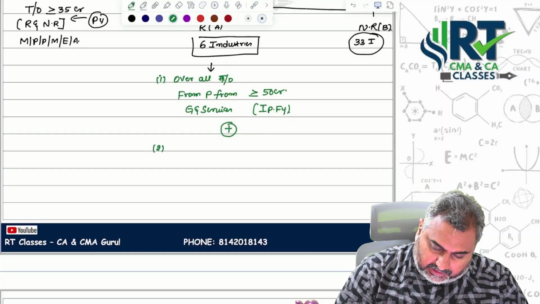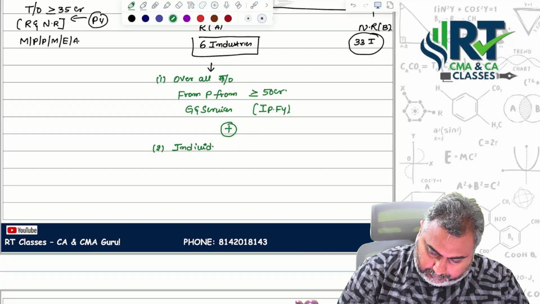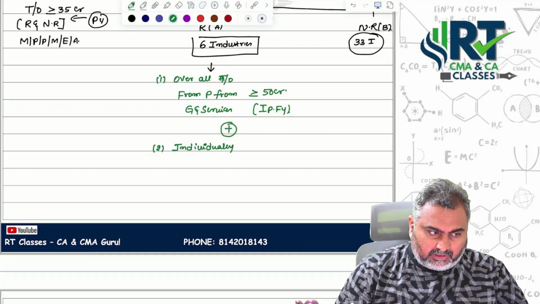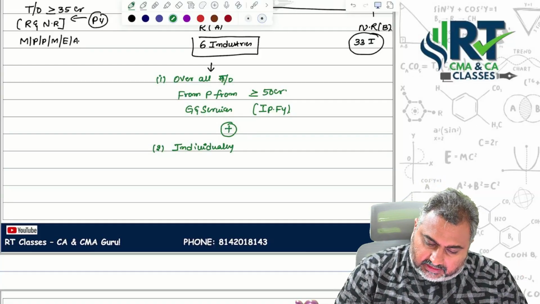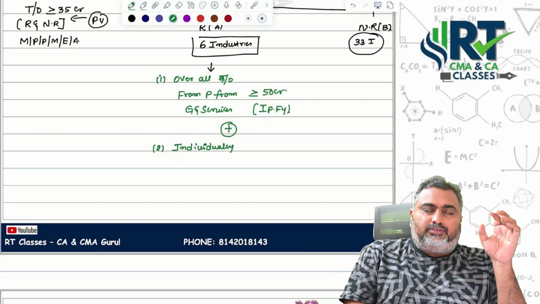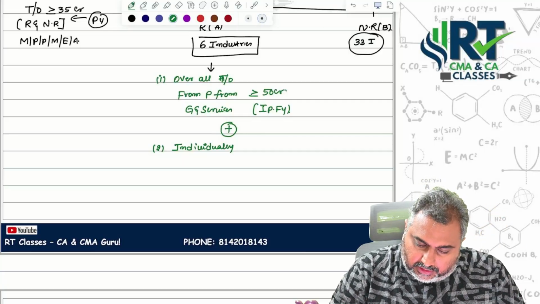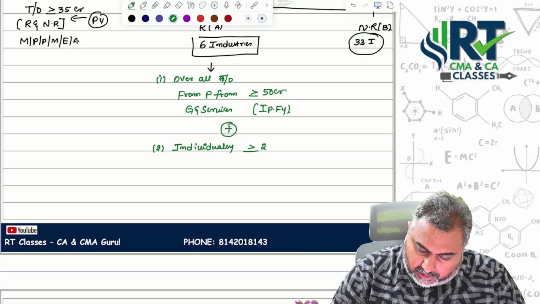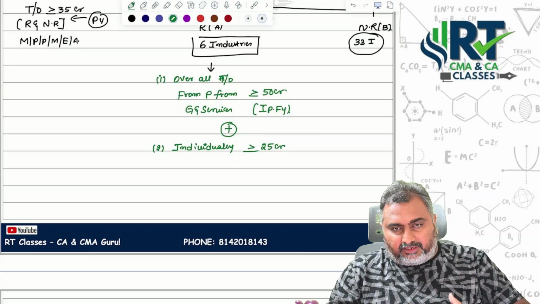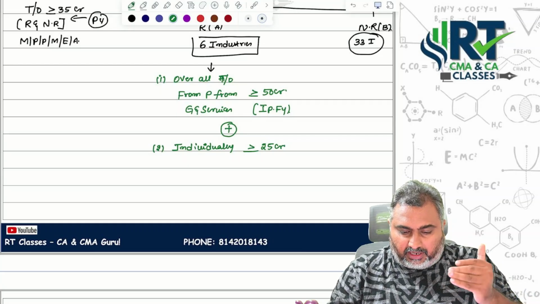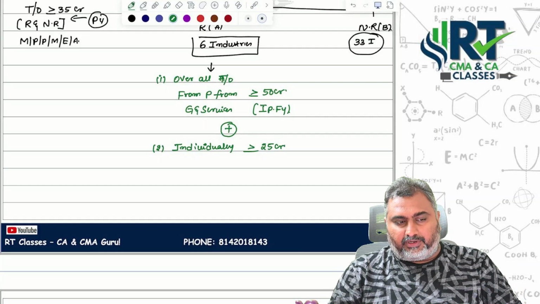If you go with the second point, individually, for goods and services for which cost records are to be maintained, the amount should be more than or equal to 25 crores. If it satisfies both the conditions, then automatically cost audit is applicable from the regulatory sector point of view.